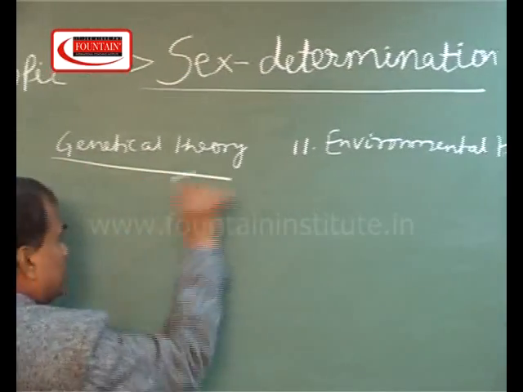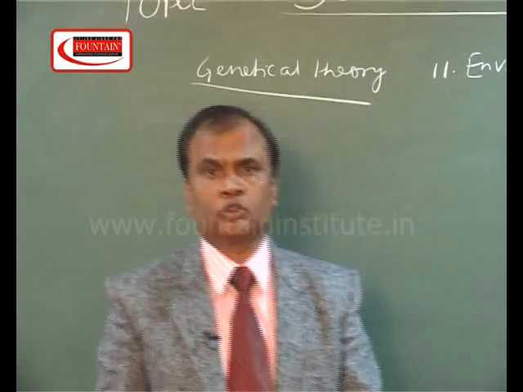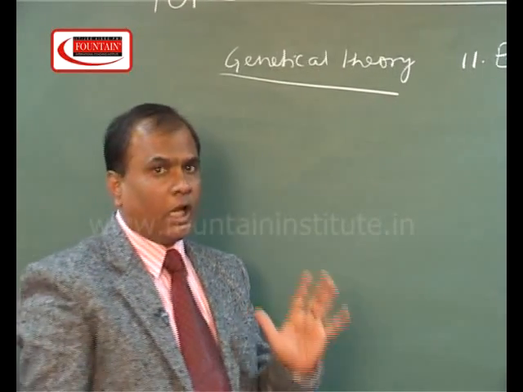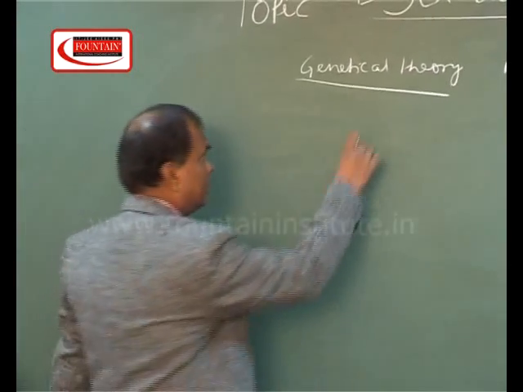Genetical theory means the theory in which genes and chromosomes are involved. And the genetical theory can be divided into three headings.